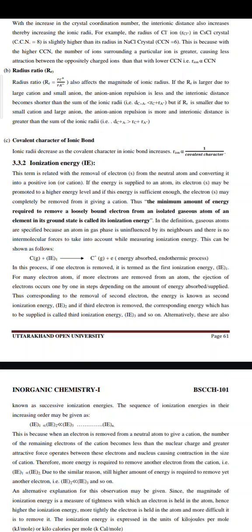Third one is covalent character of ionic bond. Ionic radii decrease as the covalent character in the ionic bond increases, that is, r(ion) is inversely proportional to 1 upon covalent character.